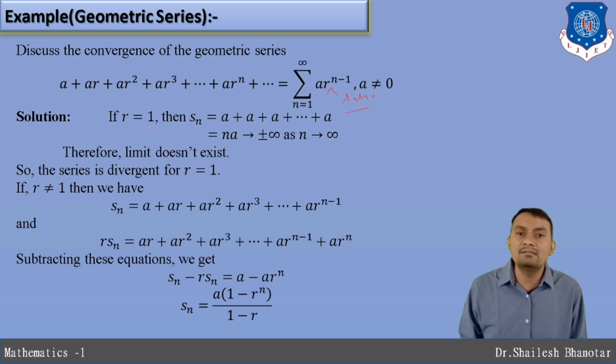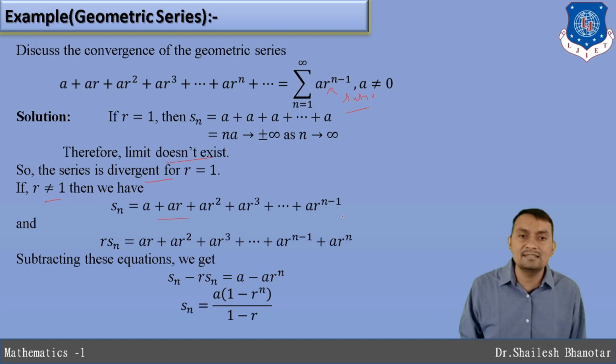So if r is equal to 1, we can write only a plus a plus a plus a, and the partial sum Sn can be written as exactly n into a, and that tends to plus or minus infinity as n tends to infinity, because it depends on the value of a. If it is positive, it will be plus infinity. If it is negative, it will be minus infinity. So therefore the limit does not exist, and therefore the series is divergent when we assume that r is equal to 1. But what about if r is not equal to 1?